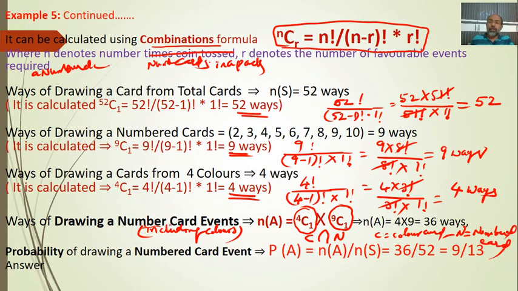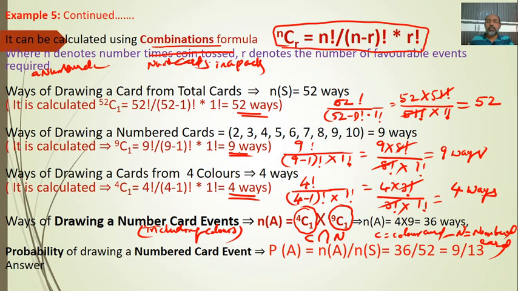So what is this formula? This is the multiplication rule. So C intersection N is equal to C into N. That is, 4C1 is C and N is 9C1. So n of A is equal to C intersection N, so that is 4 into 9 ways.